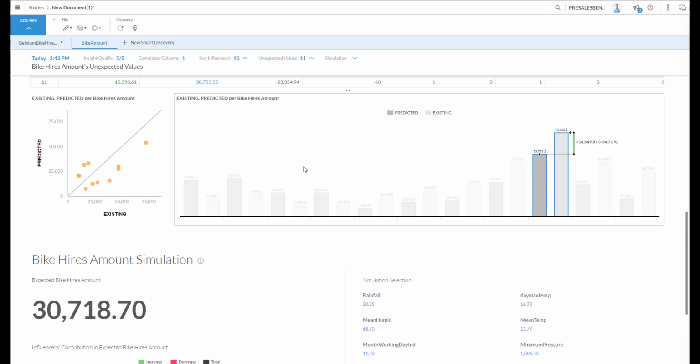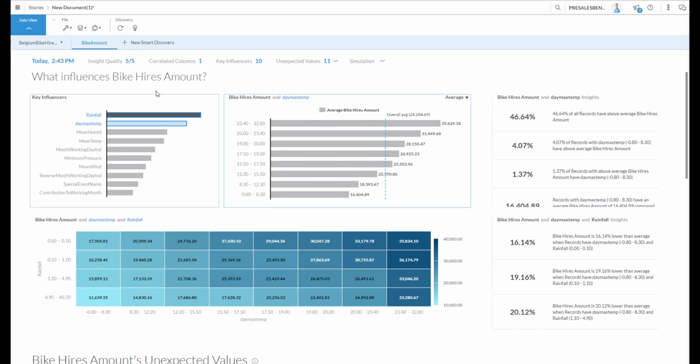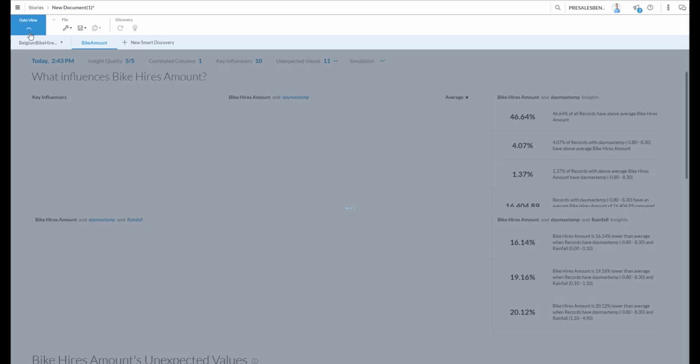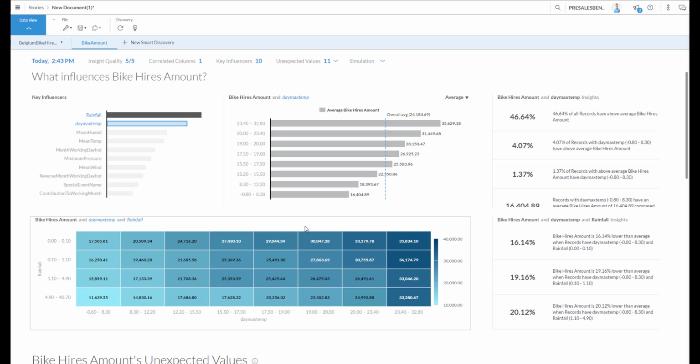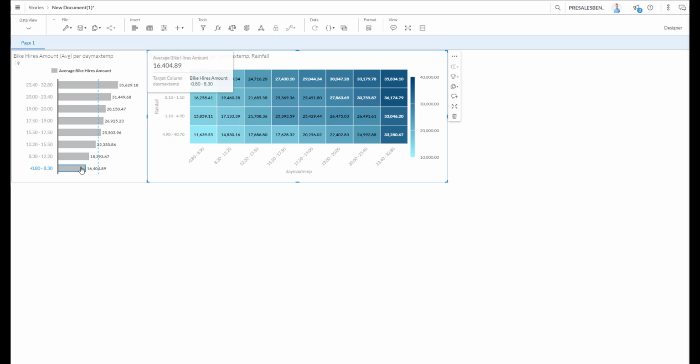So let's quickly take a few of the elements here on the page and build a dashboard with them. Like this. Let's go back to my data view. I would also like to take the other view. So let's take this one also. Let's copy it to my page one. And like this, you really can start building very easily a dashboard that you can repeatedly show and which you can use beforehand, for example, to look at your temperature and at your expected rain values and already know beforehand what you're going to rent out from bikes.